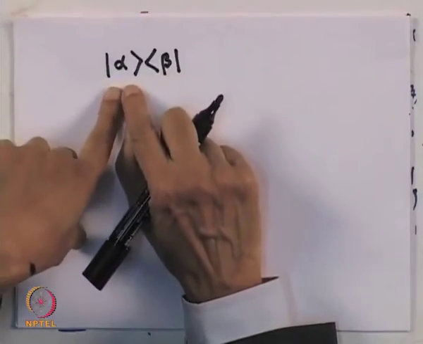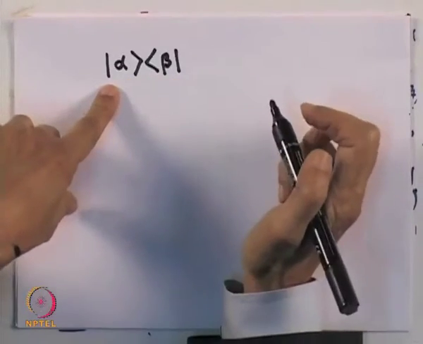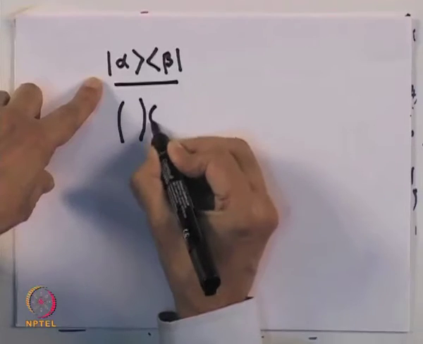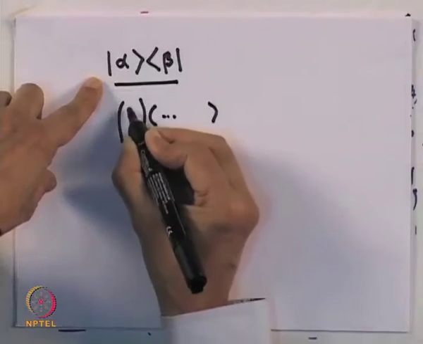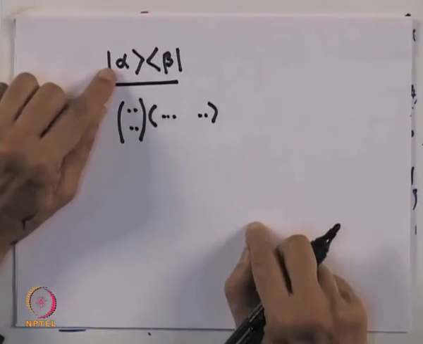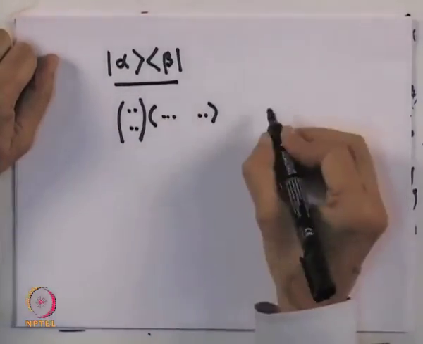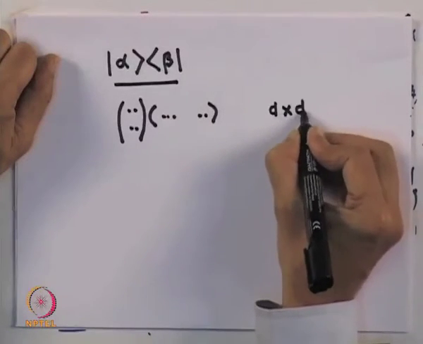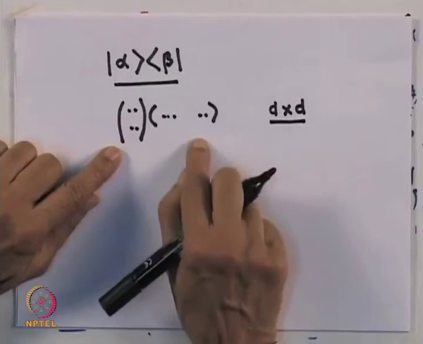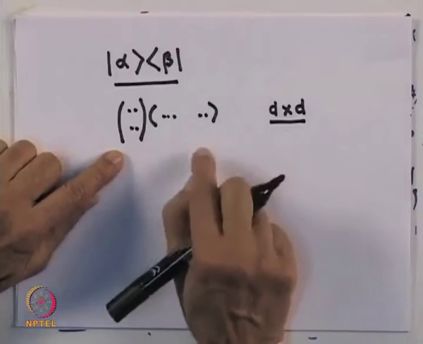Now supposing these two have the same dimension d, then this is a product of a column vector with a bra vector having the same dimension. So if this is a column vector of d dimension, that is there are d entries in the column, and if this is the bra vector, then I get a d by d matrix. Now you have to realize that this is not an ordinary matrix multiplication, but is what is known as direct multiplication of matrices, or also known as Kronecker product of the matrices.